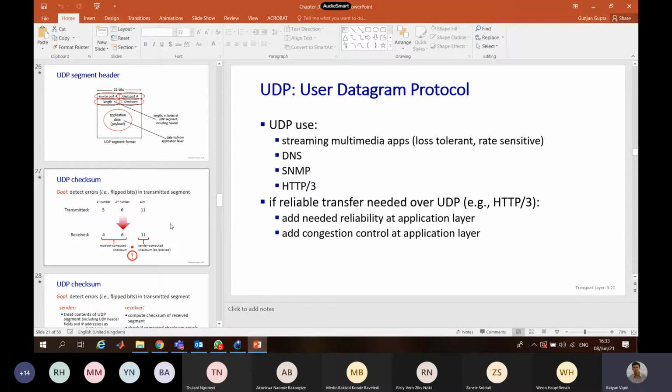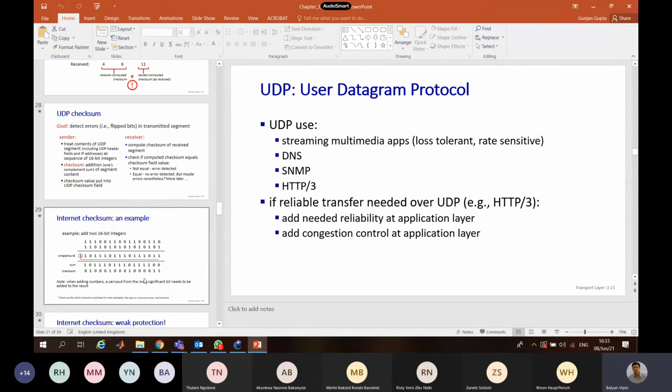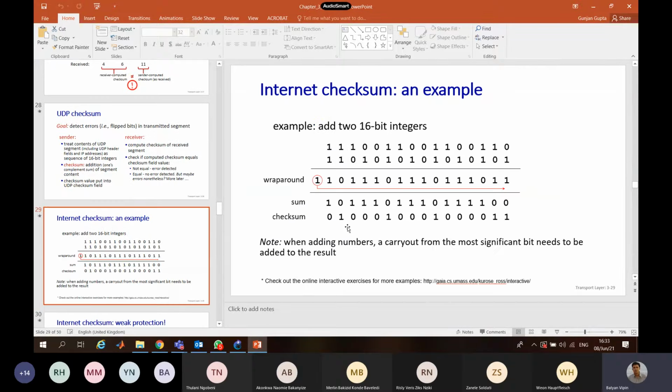TCP is a reliable way of communication, and it requires handshaking before you actually start sending the information. Internet checksum: for that you have to go through the video of internet checksum. Whatever I covered in transport layer protocol, you have to prepare it as it is. Nothing is to be skipped.